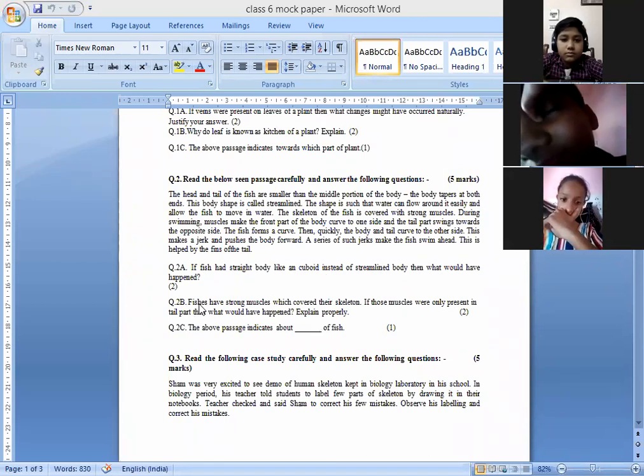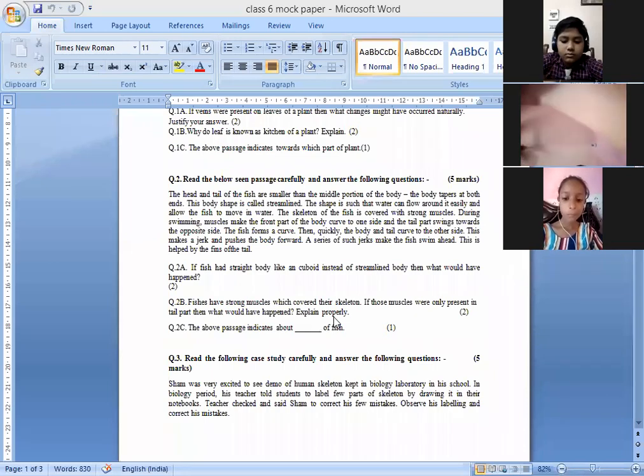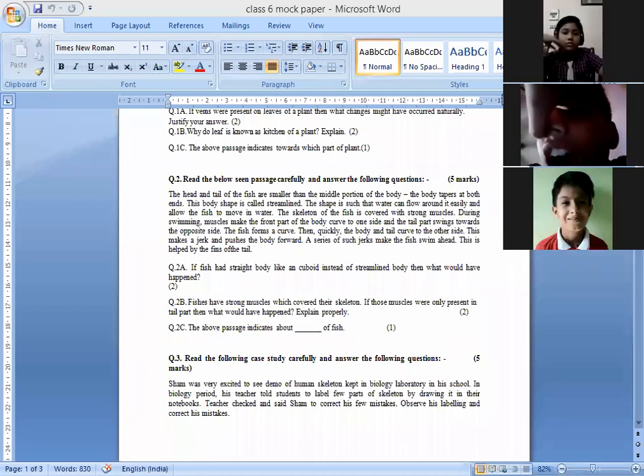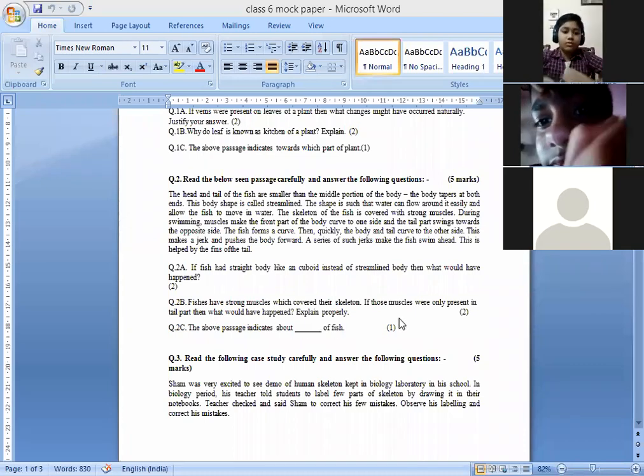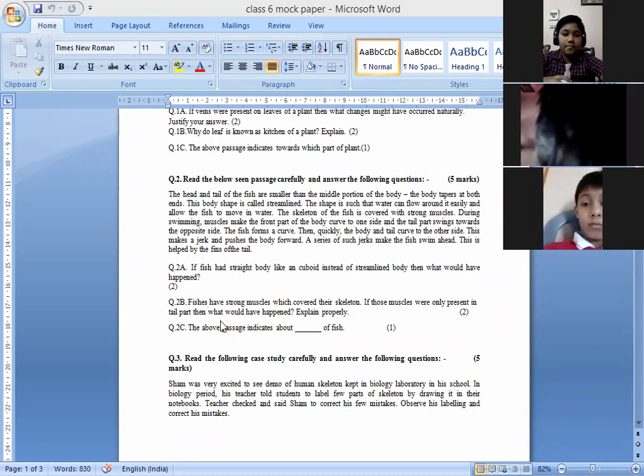Okay. Next is, fishes have strong muscles which are covered with their skeleton. If those muscles are only present in the tail part, then what would happen? You know, a fish has strong muscle which is covered with the skeleton. And if those muscles were present only in the tail part, then what can happen? Then the fish is not able to move its front part. Okay. Tail. The fish is not able to move its tail.